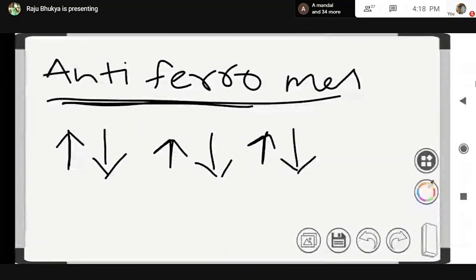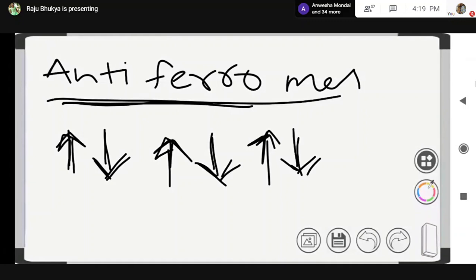For example, the magnetic moment of this domain is cancelled by this one because their orientation is in the opposite direction. So the net magnetic moment is 0 for antiferromagnetic substances.